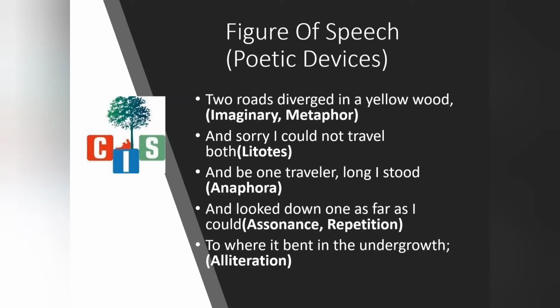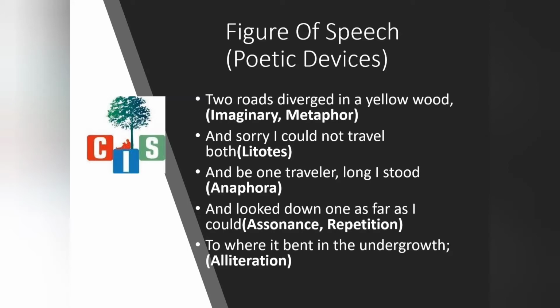Litotes means not, no, nothing, never, neither. Such kind of words, when we use them to give a poetic effect to the sentence, that is known as a litotes. Now next is, and be one traveler long I stood and looked down one as far as I could.